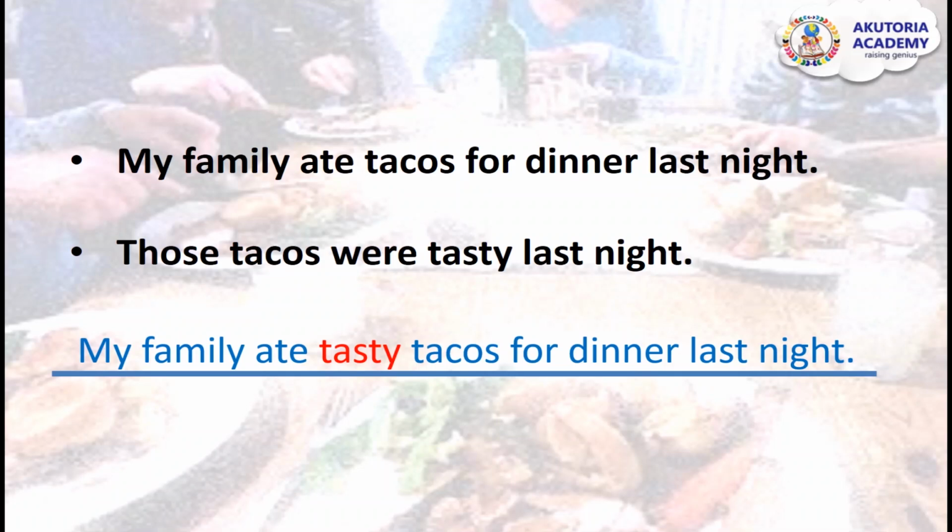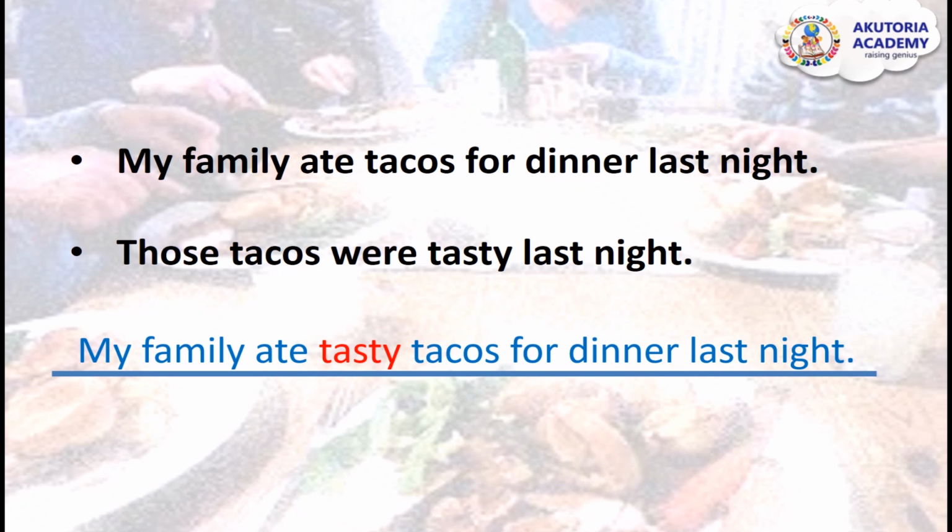My family ate tasty tacos for dinner last night. So you see, I didn't have to repeat last night. I also didn't need to repeat tacos. And I described the tacos by saying the tacos were tasty. Alright. So my family ate tasty tacos for dinner last night. Beautiful, and a better way to write.